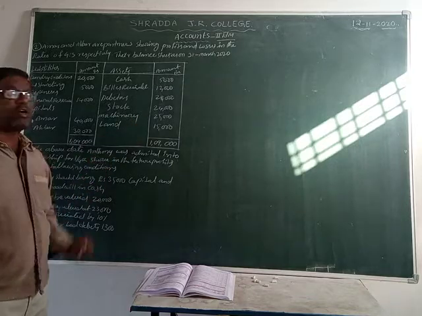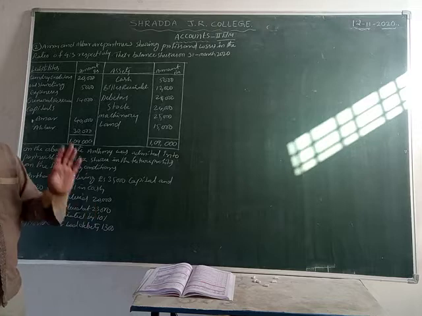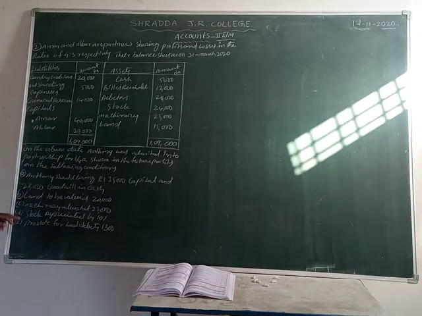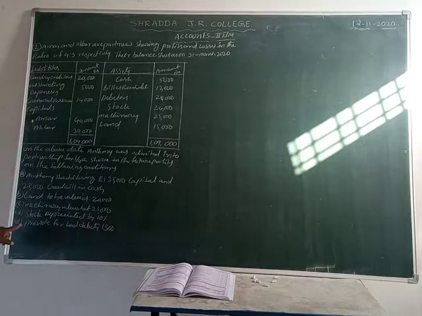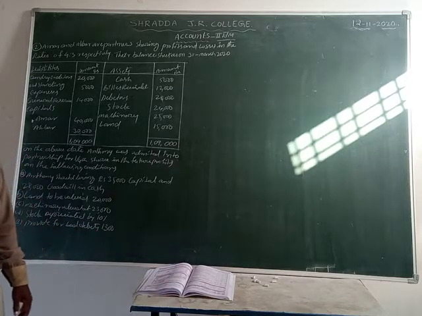Here the machinery value is how much? 25,000. Here is given 23,000. So that means the machinery value is decreased by 2,000 rupees. Next one, stock depreciated by 10%. And another one, provide for bad debts 1,300. Make the general entries here.